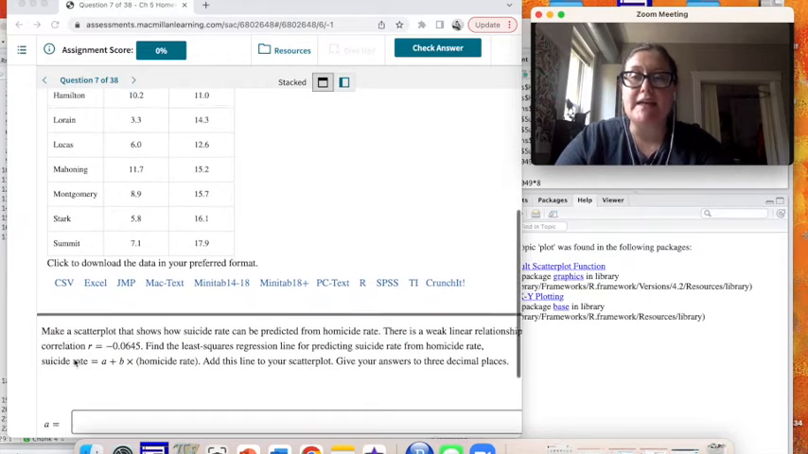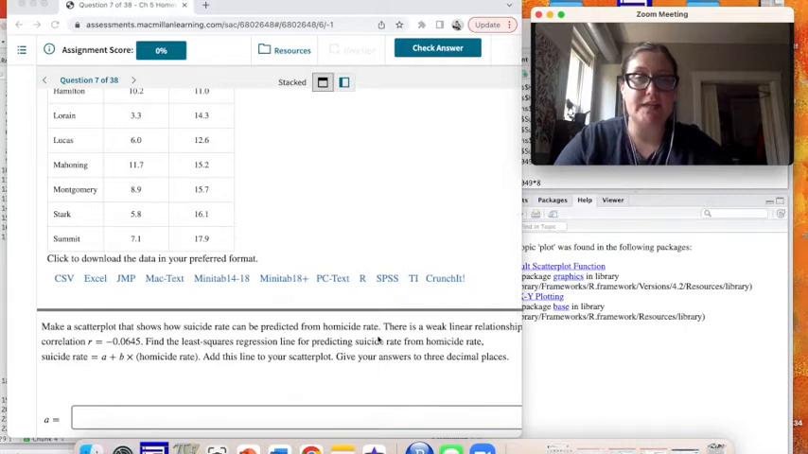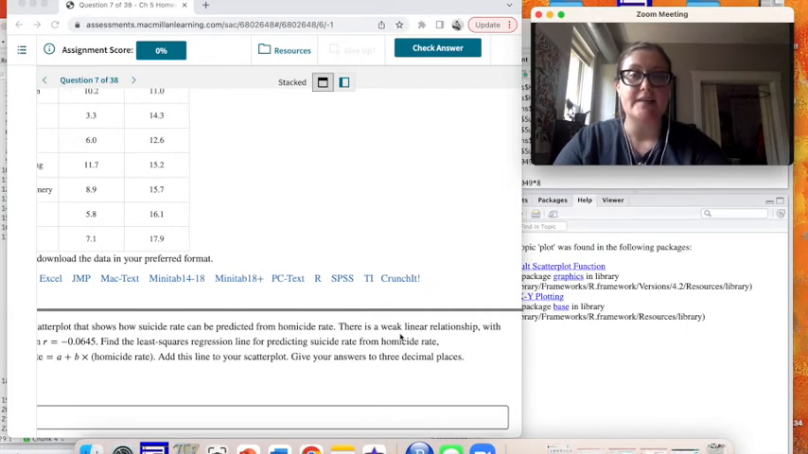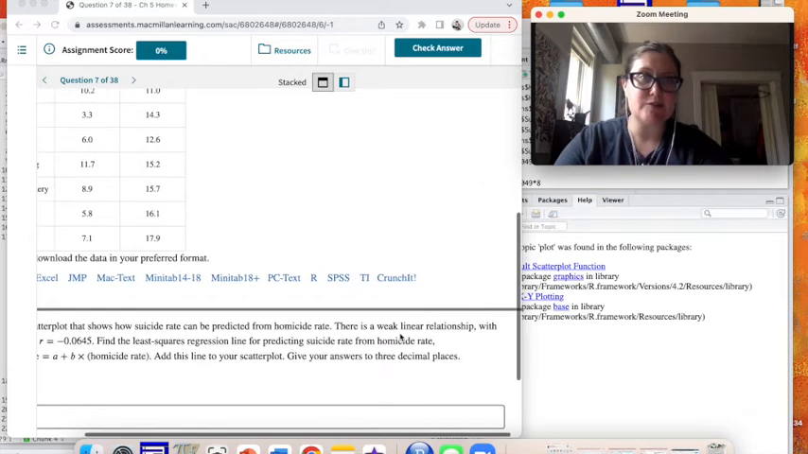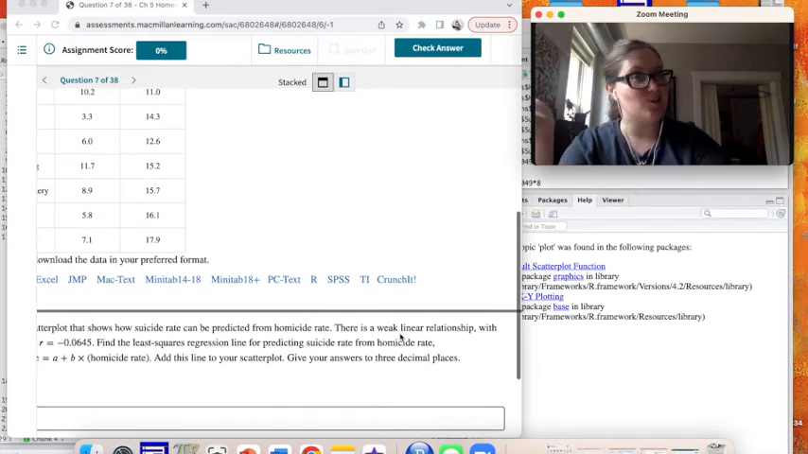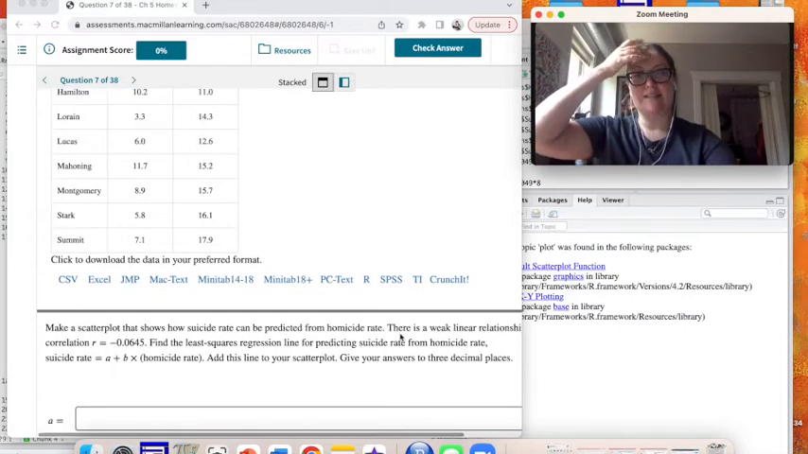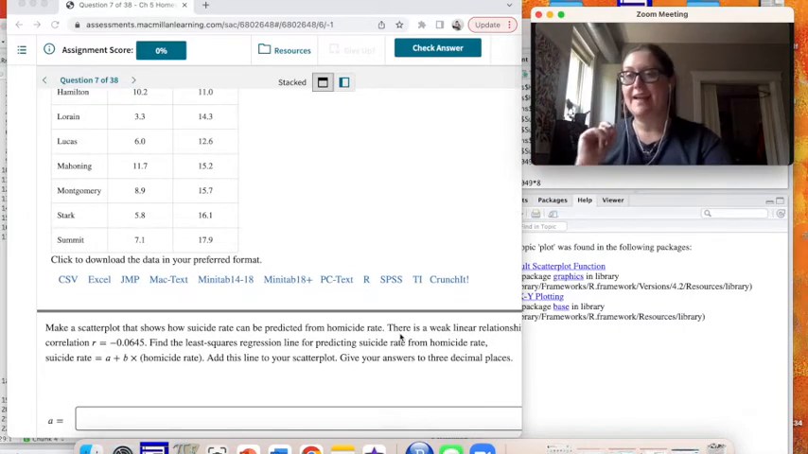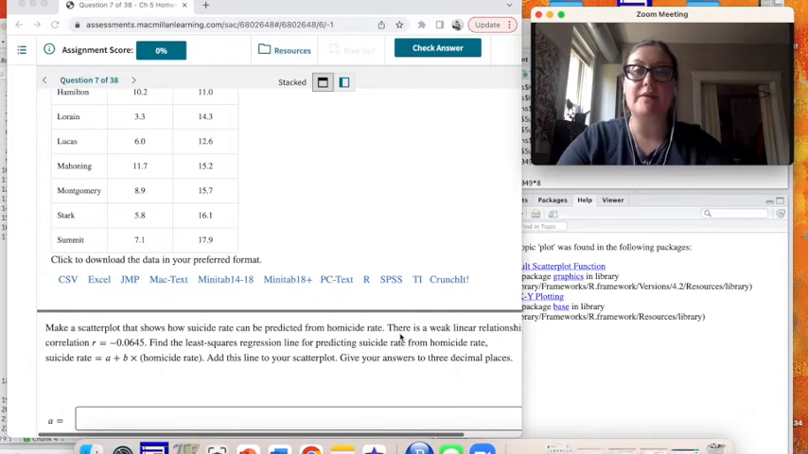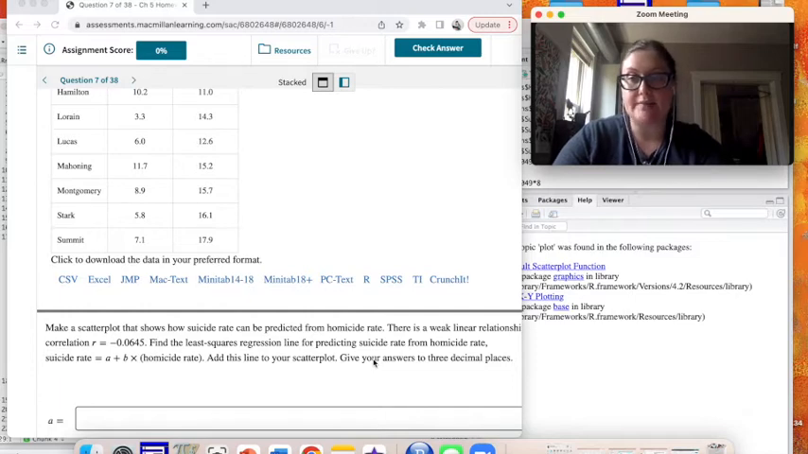So we want to make a scatter plot that shows how the suicide rate can be predicted from homicide rate. There's a weak linear relationship, so we really wouldn't want to use this as a predictor, but it's homework, so here we are. With our R as a negative 0.06, that's very weak and very small. So I want us to find the least squares regression line for predicting suicide rate from homicide rate. So our suicide rate would be A, which is our y-intercept, plus B, our slope, times the homicide rate. Remember, our slope is not our coefficient of correlation.